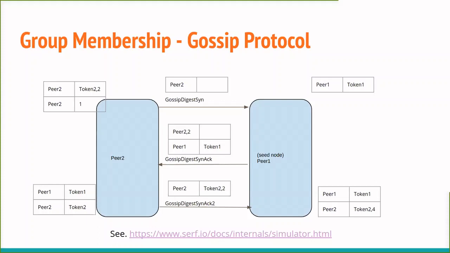Like in case of Cassandra, there is this concept of a token that's passed. So all this reaches your entire cluster pretty quickly.